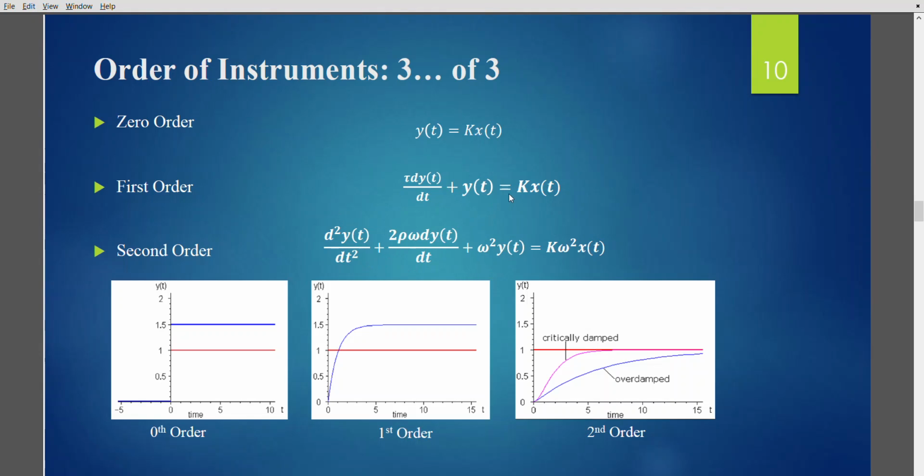So if the number of energy storing elements increases, there come two states: a transient state and a steady state. In the transient state the output response responds to the input based on the time constant, and after a finite time it reaches steady state, the same as the input.